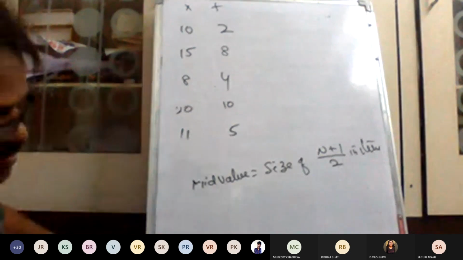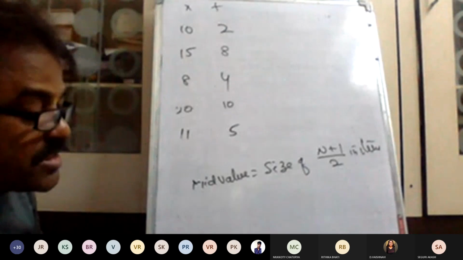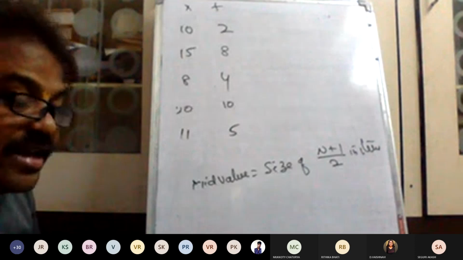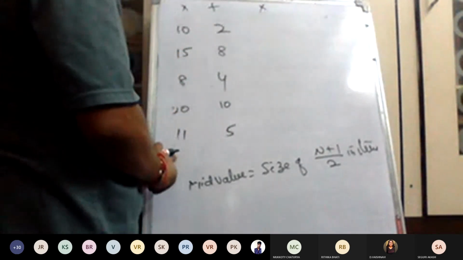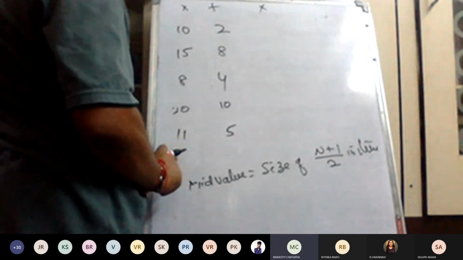First step, what do we have to do? We have to check the information and arrange in ascending order. Very good, ascending order. Now, in ascending order, what is the least value? 8.